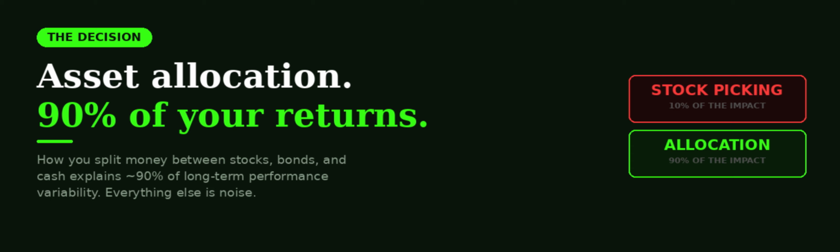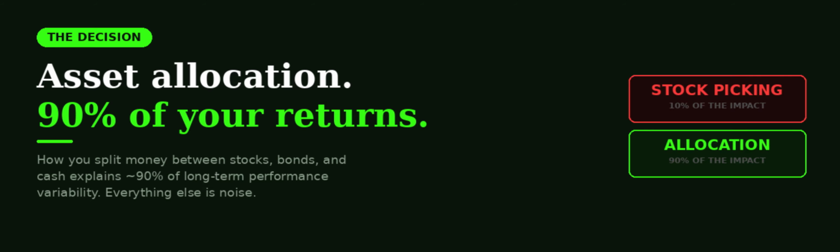The asset allocation mistake: why most portfolios are built wrong. Most investors spend their time picking investments: which ETF, which stock, which sector. They research, compare, debate, and while they're doing that, they're ignoring the decision that research consistently shows has the largest impact on long-term returns: how they divide their money between asset classes. Asset allocation, the split between stocks, bonds, cash, and other assets, explains roughly 90% of a portfolio's long-term performance variability. Everything else is noise.